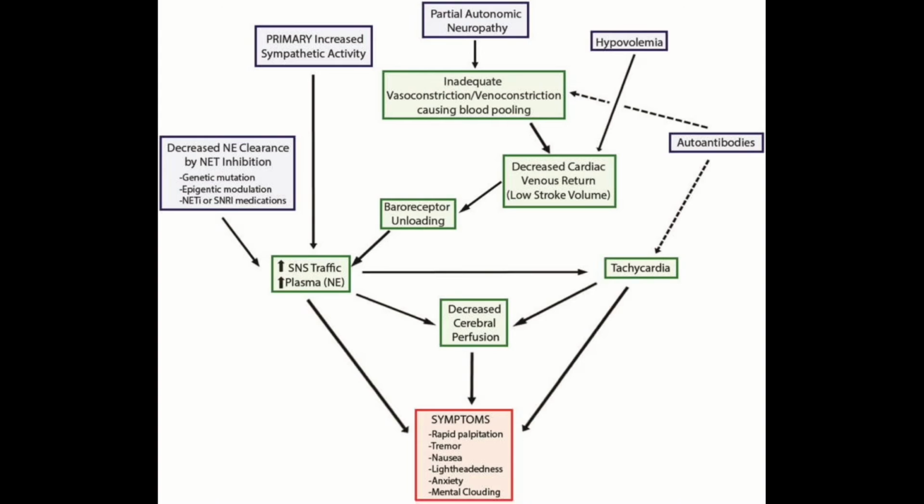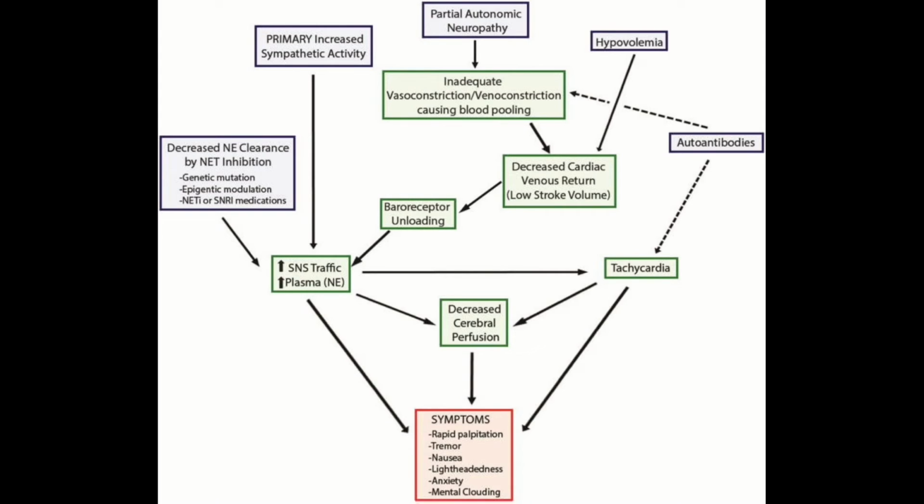This is also why the blood has a difficult time making it all the way back to the heart to give you a normal stroke volume, or even from there to make it all the way back to your brain. This is why you will get the common symptoms of lightheadedness, nausea, tremors, palpitations. And so let's follow the boxes to make this very clear.